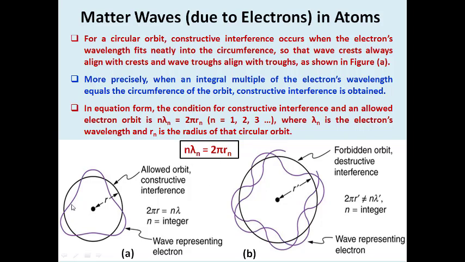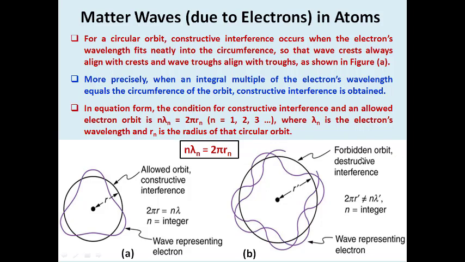Now, if an electron is in a fixed orbit, then we are expecting the particle nature. Whereas if you want to define the wave nature of the electron in the orbit, you have to define it like this. You know well, the total wavelength or total distance travelled by the wave of the electron will be equal to the circumference of the particular orbit. This is the importance of defining how Bohr defined that orbits are fixed.